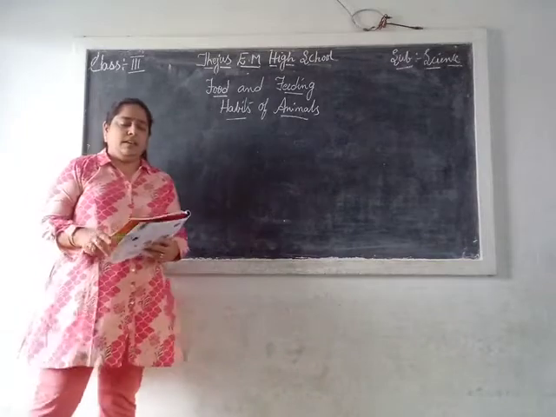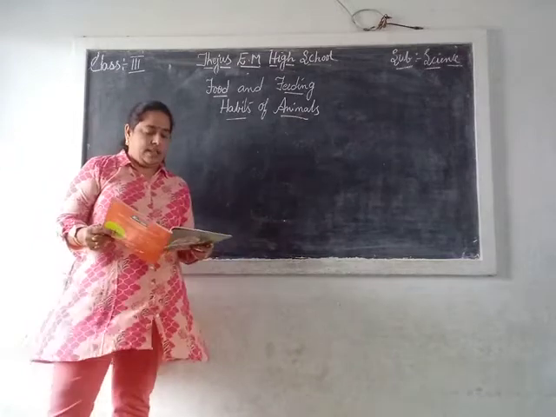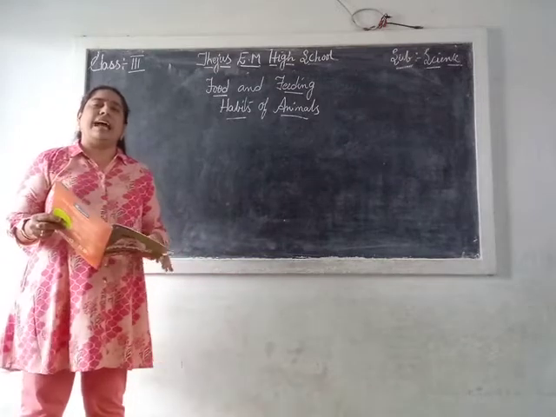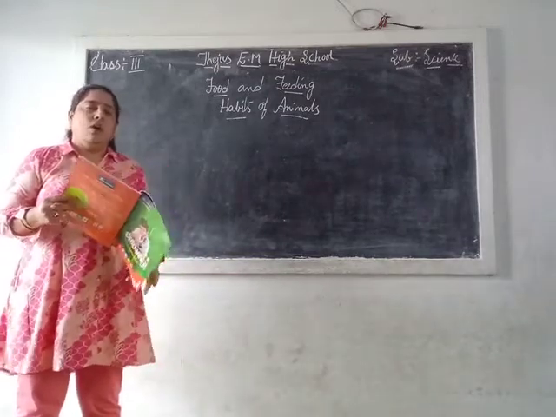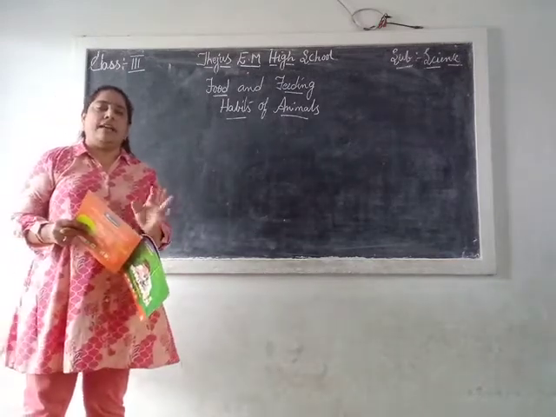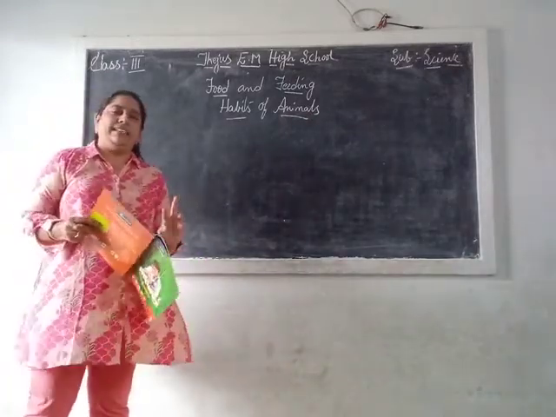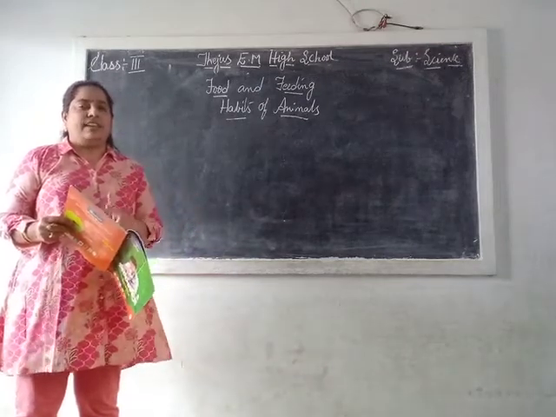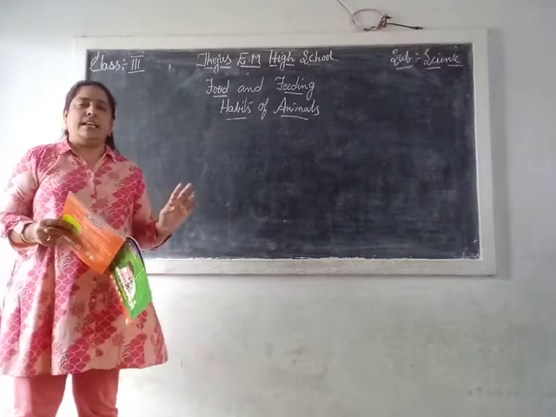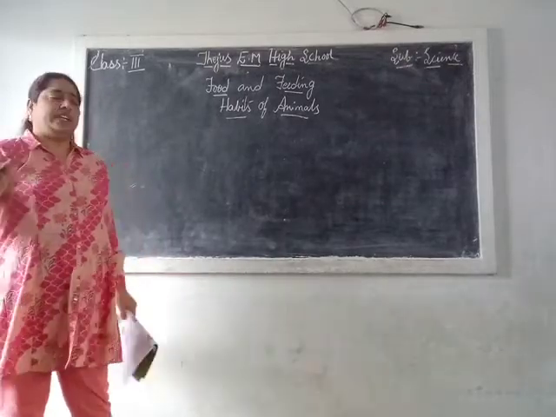Hope all are fine. In the previous class, we have learned about herbivorous, carnivorous, and omnivorous. What are herbivorous? Herbivorous means grass-eating animals. What are carnivorous? Carnivorous means flesh-eating animals. Who are omnivorous? Omnivorous means both. They eat grass as well as flesh. These are called omnivorous. Now we will see how animals feed.